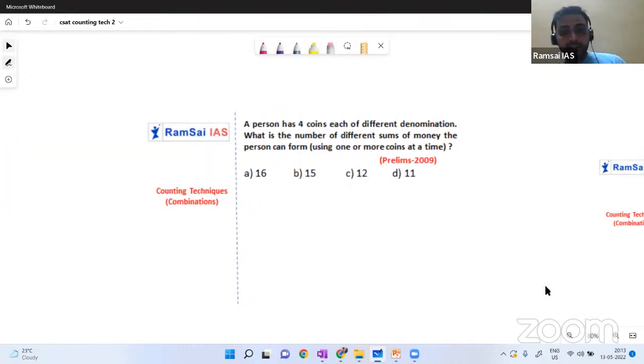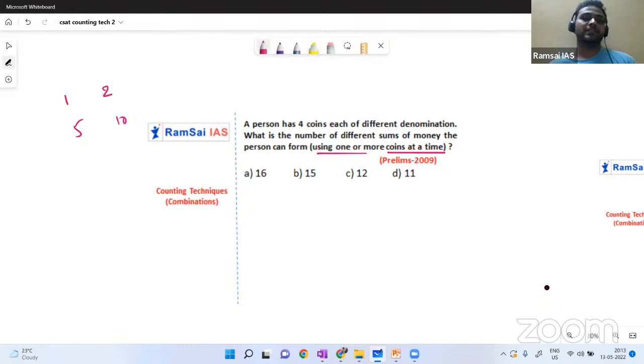But here the question is, a person has 4 coins. So what can be the answer? Just imagine he has a 1 rupee coin, a 2 rupee coin, a 5 rupee coin, and a 10 rupee coin. Now he can take 1 or more coins at a time. How many different sums can he get? Here we should understand one point. All the 4 coins are different.